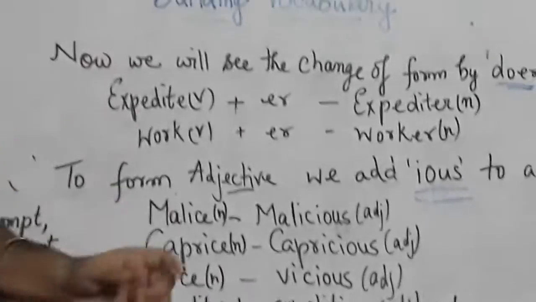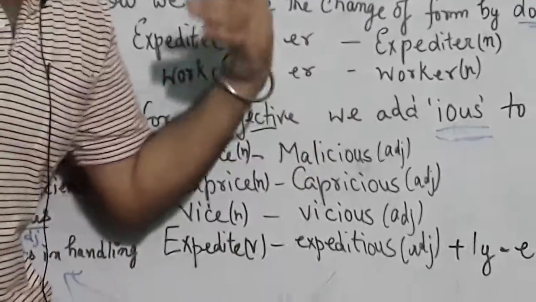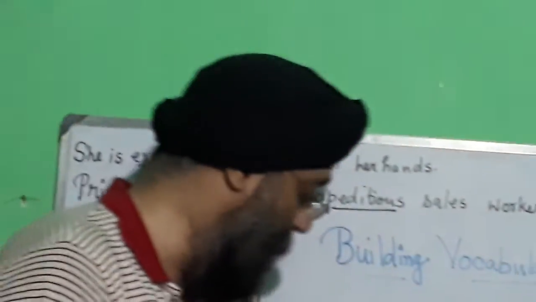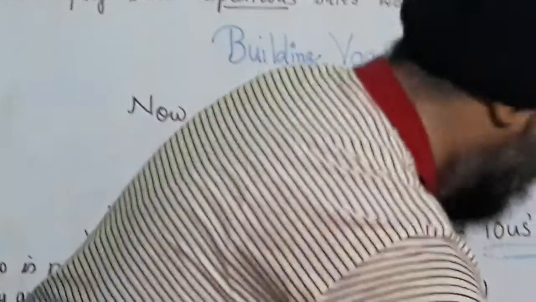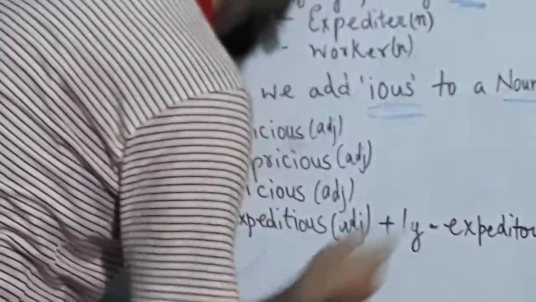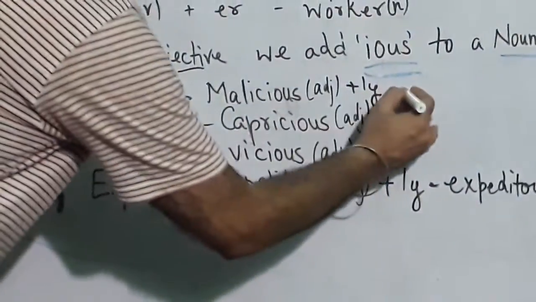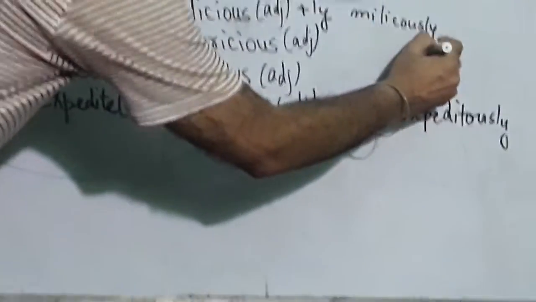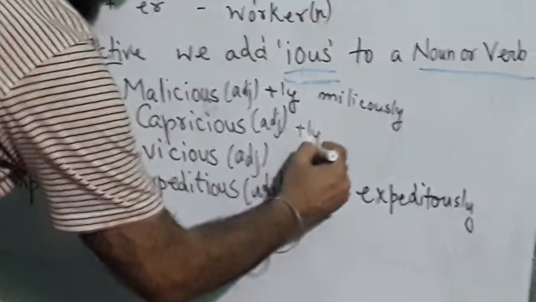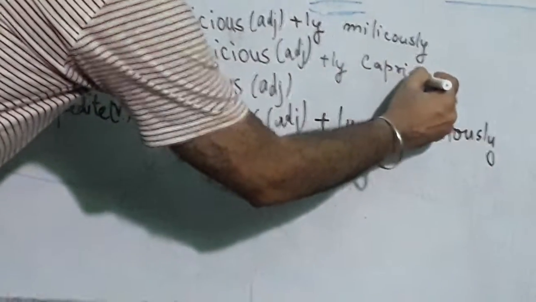Now, as we know this is a form changing from noun to adjective, we will change to another form, that is adverb form. When we go for adverb form, we go with adjective plus ly. If you add ly to malicious, it will become maliciously. In the same manner, if you add ly to capricious, it will become capriciously.